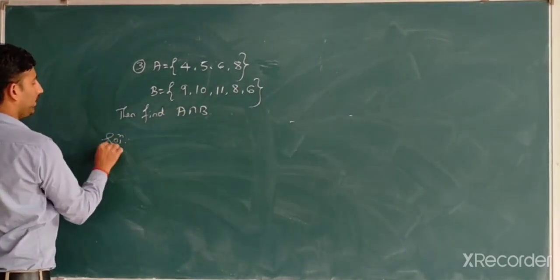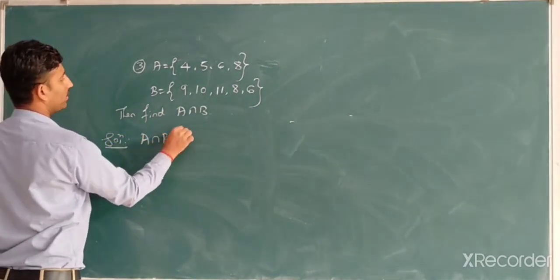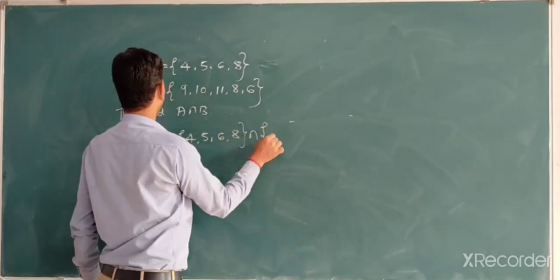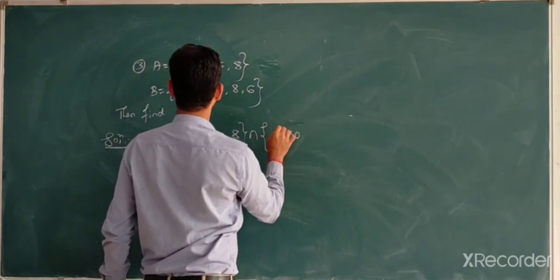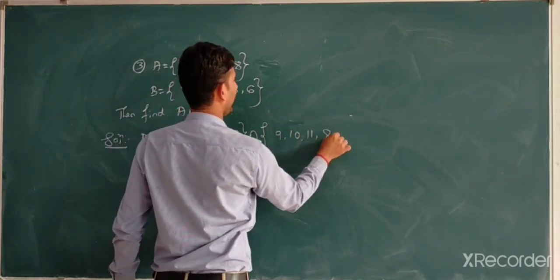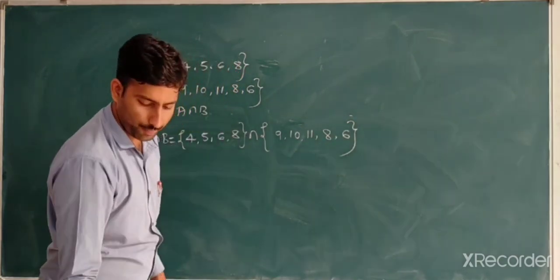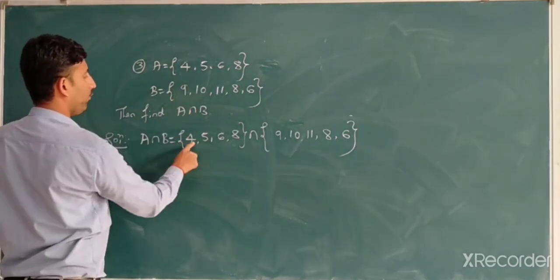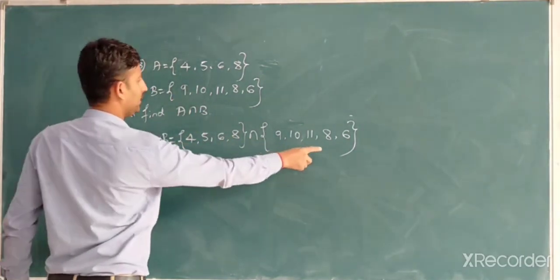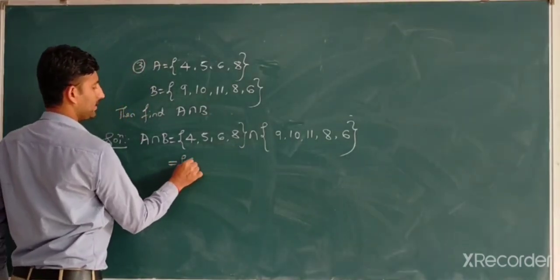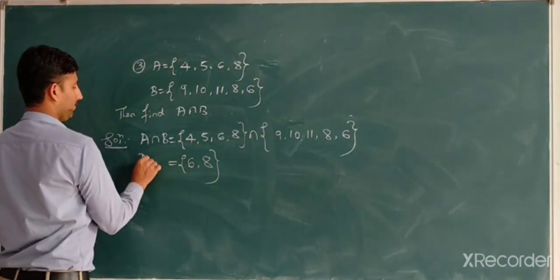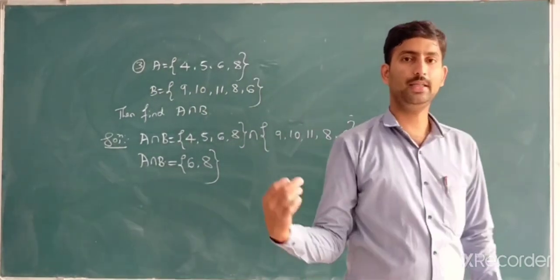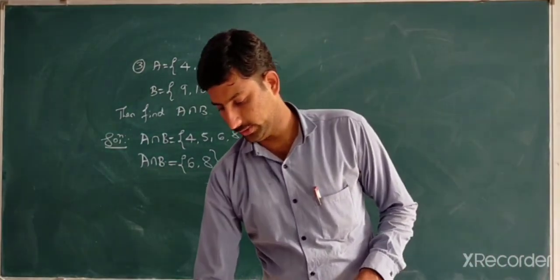Solution: A intersection B is 4, 5, 6, 8 intersection with 9, 10, 11, 8, 6. Which are the common elements? 6 and 8 are there, so immediately write it as 6, 8. A intersection B is equal to 6, 8. I hope you are getting the point of intersection of two sets.